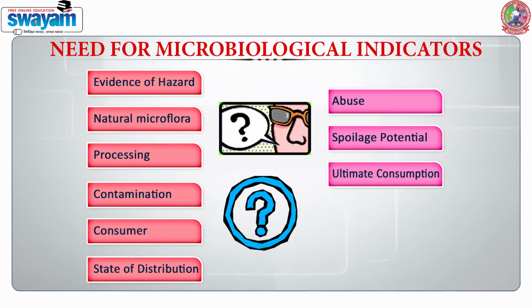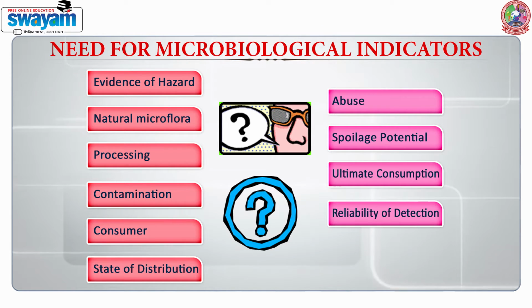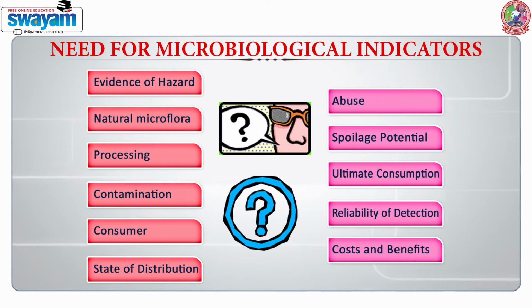When we are talking about indicator organisms, we should also be talking about the reliability of their detection. Costs and benefits also play a very great role, because only then can we decide that these are the microorganisms which we are going to use as indicator microorganisms.